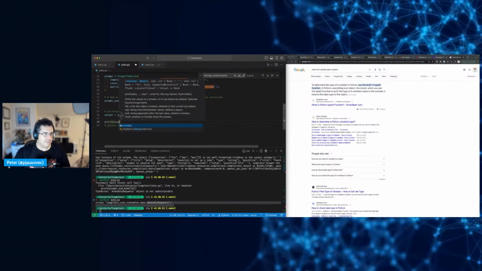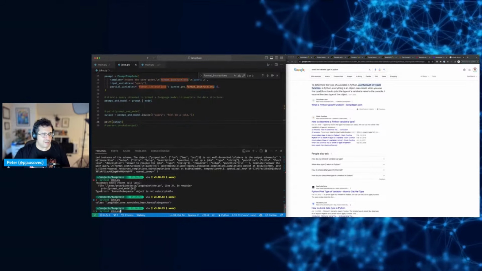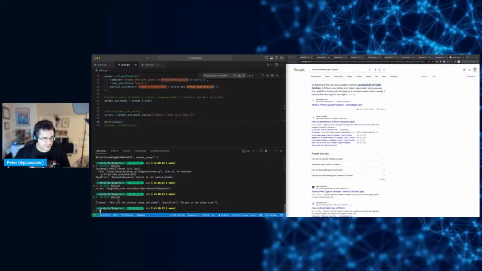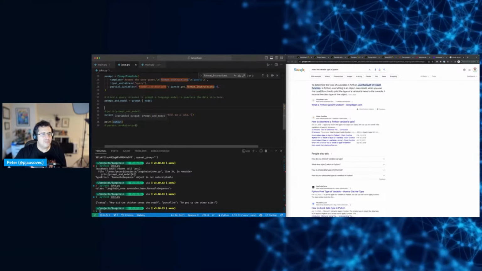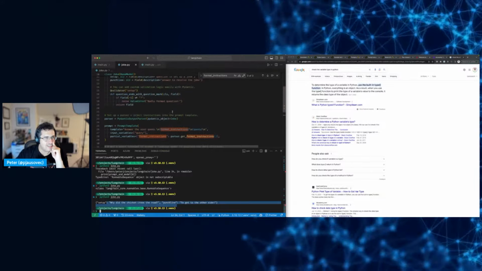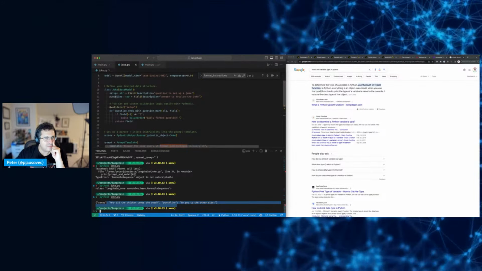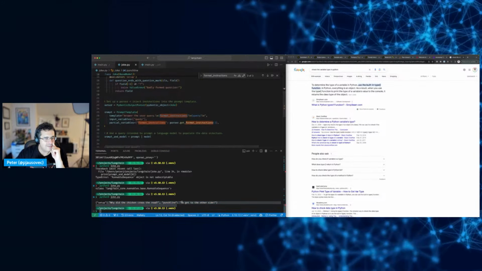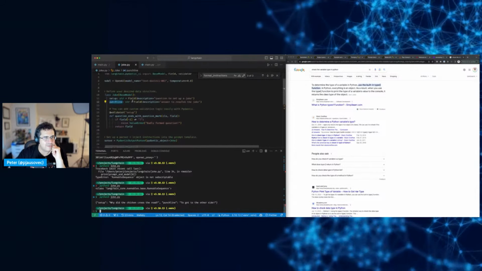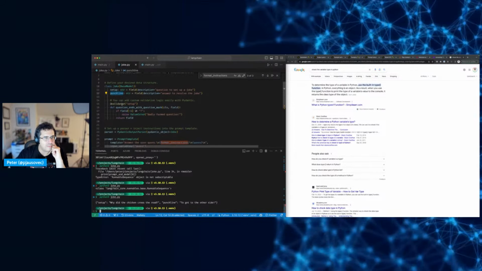Let's see what the output is, because on the output we're passing it into the parser. Okay, so we get back the setup and punchline. These are the two, right? Setup and punchline. And then this is being passed through the parser.